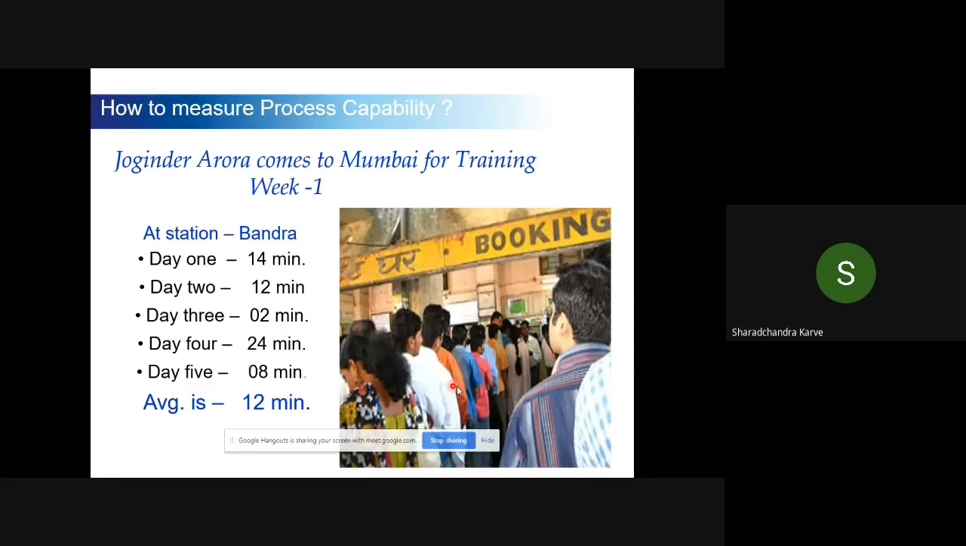He used to stand in a queue and he noted down how much time it took to get a ticket. For day 1, 14 minutes, 12 minutes, 2 minutes, 24 minutes, and day 5, 8 minutes, and the overall average is 12 minutes.